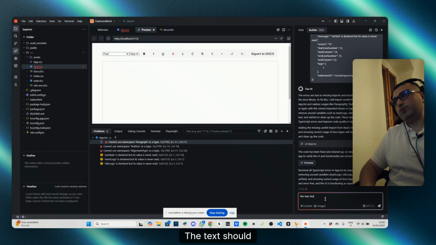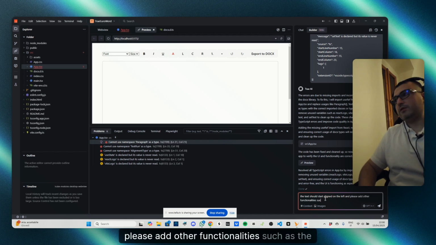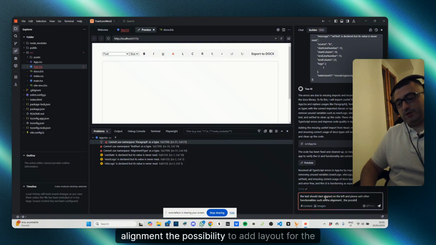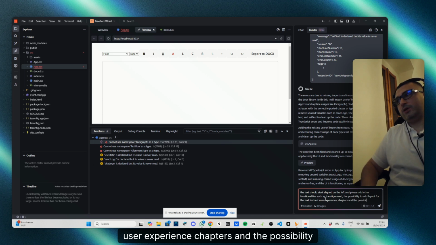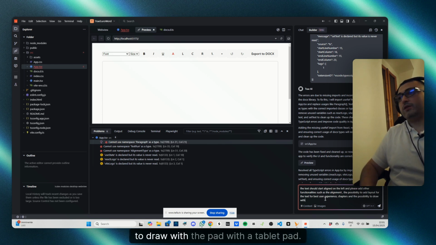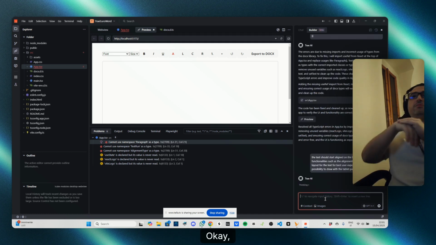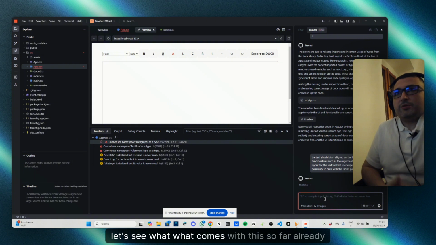The text should start aligned on the left, and please add other functionality such as the alignment, the possibility to add layers for the text for best user experience, chapters, and the possibility to draw with the tablet pad. Okay, let's see what comes with this.